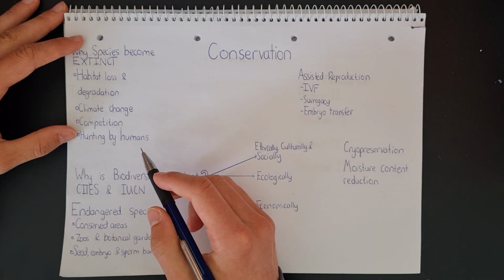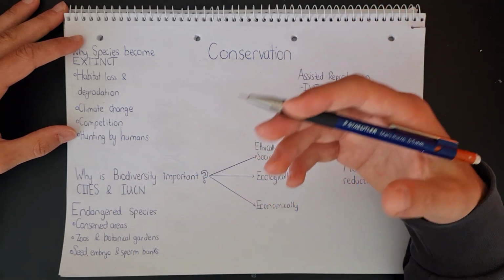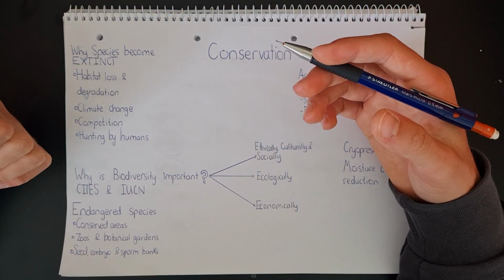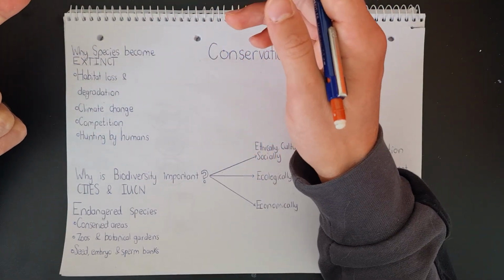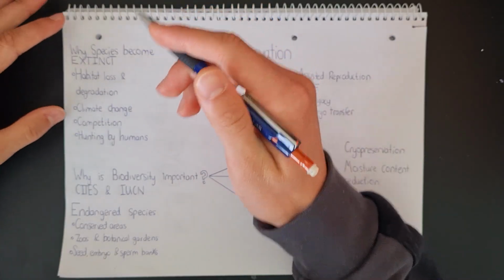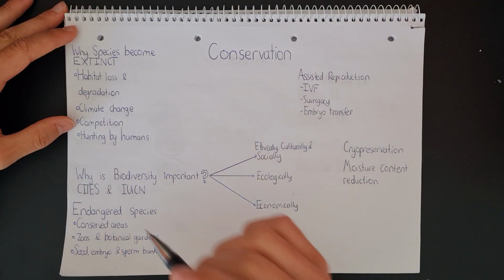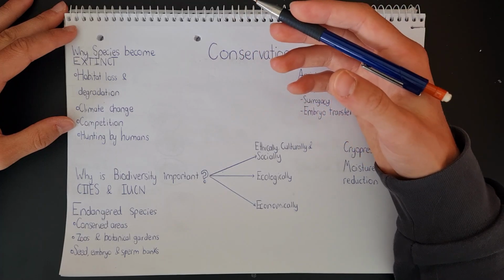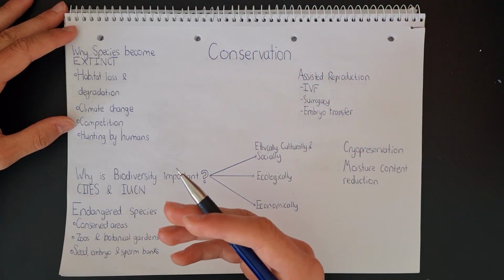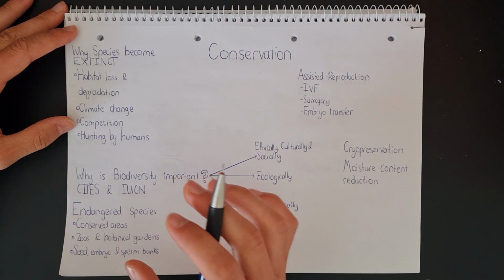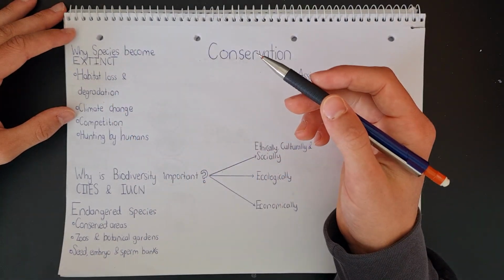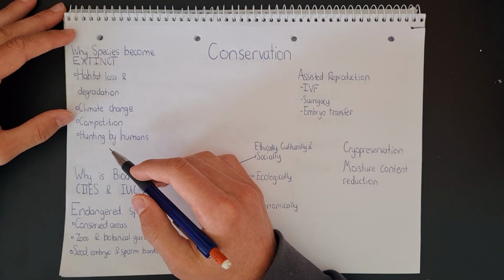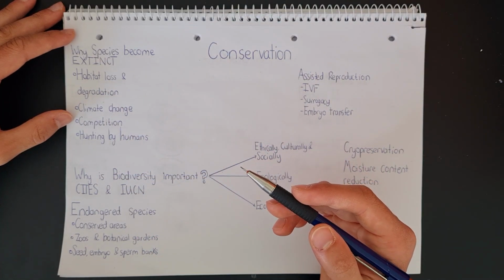And finally, we have hunting by humans. So humans will hunt animals, maybe for their skin. Maybe they want the horn of the rhinoceros, for ivory. And in doing so, they can overhunt and overkill these animals, so much so that the population is reduced to a very, very small amount, and then possibly even to extinction. So these are some of the main reasons why species become extinct.